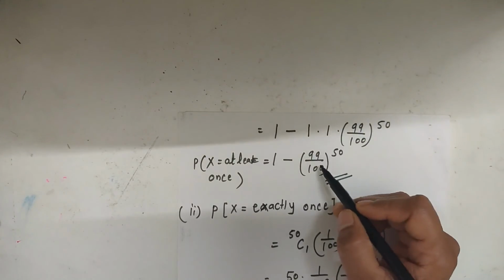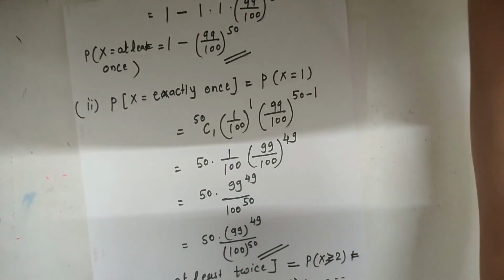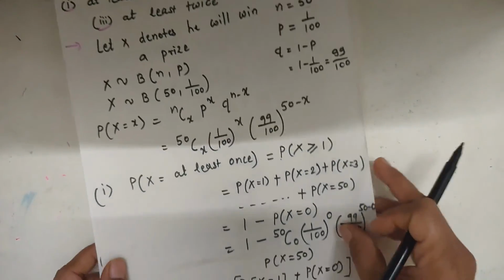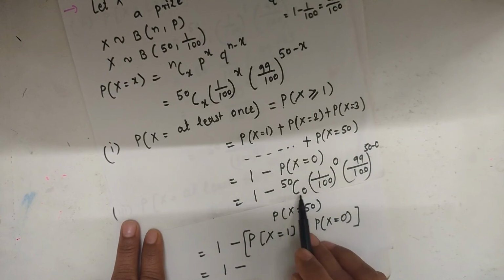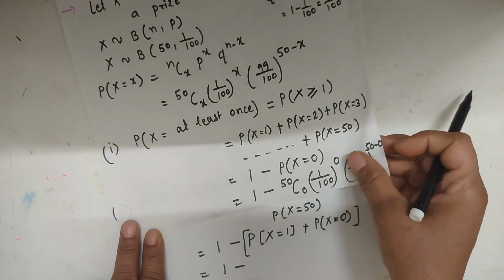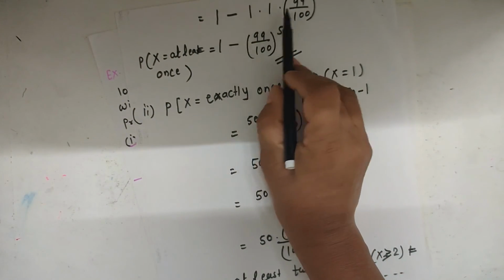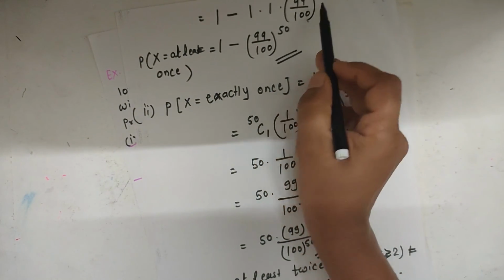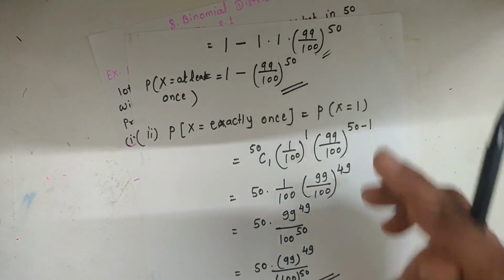In the first condition, the probability for x is equal to 0 is 50C0 into 1 upon 100 raised to 0 into 99 divided by 100 raised to 50 minus 0, that is 1 into 99 divided by 100 raised to 50. Only this value is the probability for x is equal to 0.